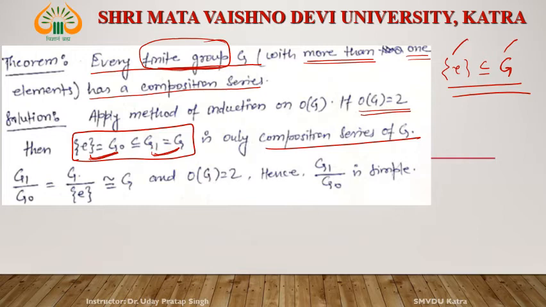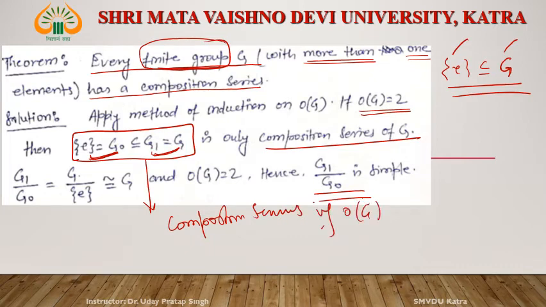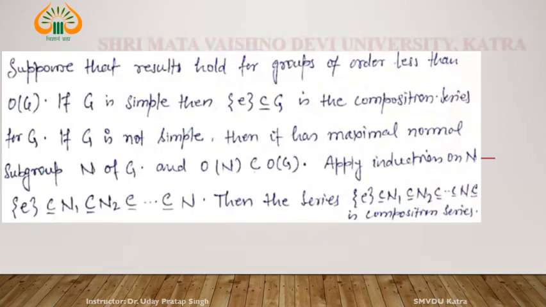Then we know that this G1 by G0, that is G by E. What is the order of G by E? It is the same as the order of G, then this is a simple group. It means this series is a composition series if the order of G is equal to 2.